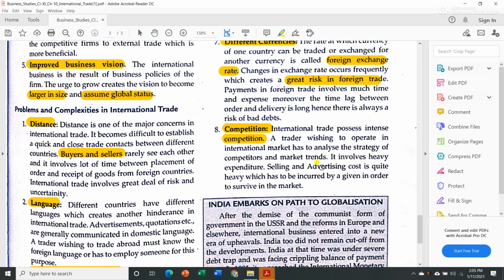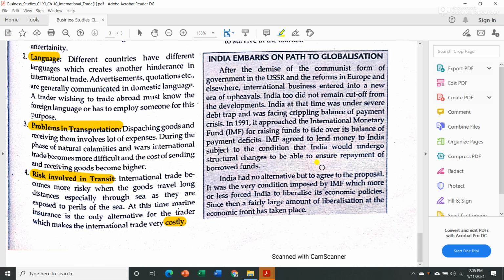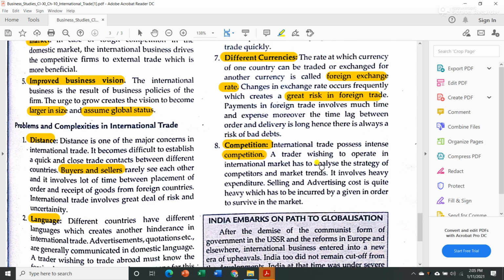So these are the problems which a company faces while doing international trade. So with this we have finished chapter 10, and with this your business studies syllabus is over.